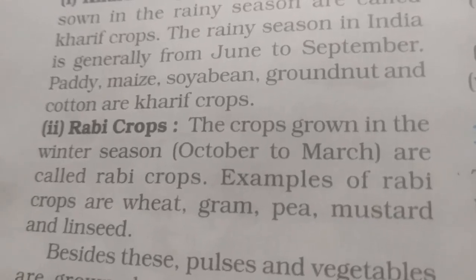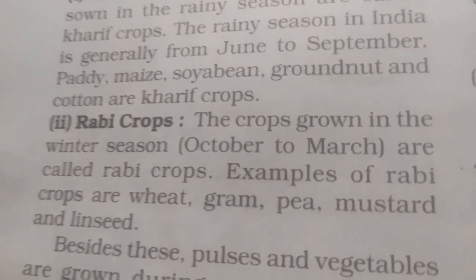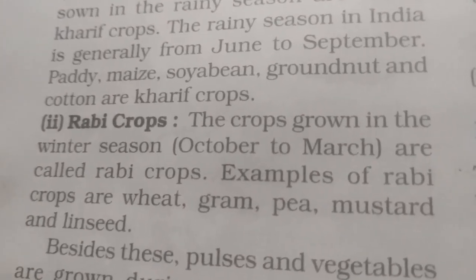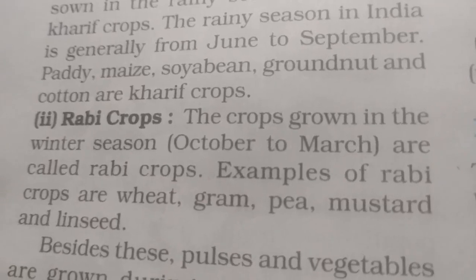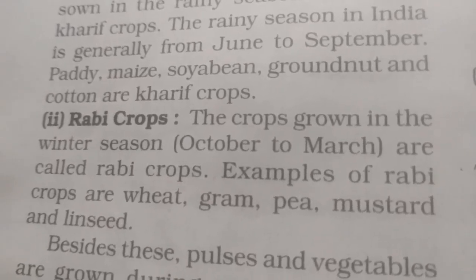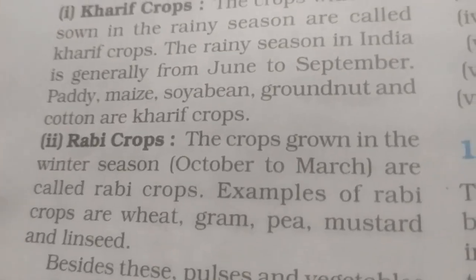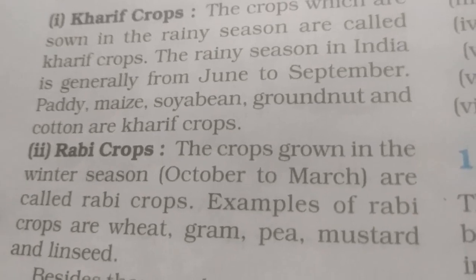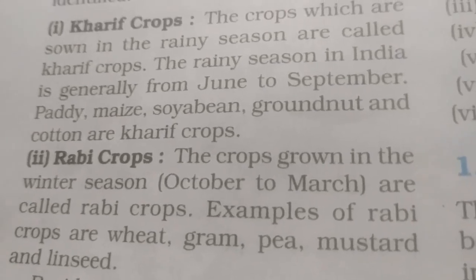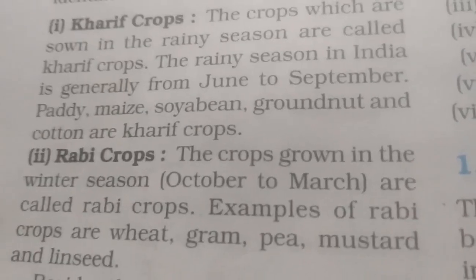Examples of Rabi crops are wheat, gram, pea, mustard and linseed. Rabi crops are the crops grown in the winter season, and examples are wheat, gram, mustard, linseed. All of these are examples of Rabi crops. According to our climatic conditions, we classify our cropping pattern into two, Kharif and Rabi crops.